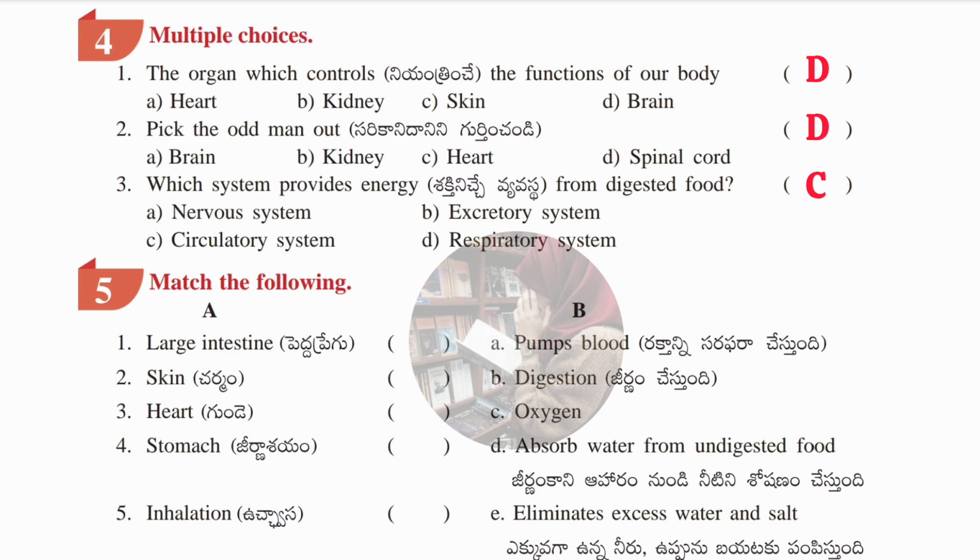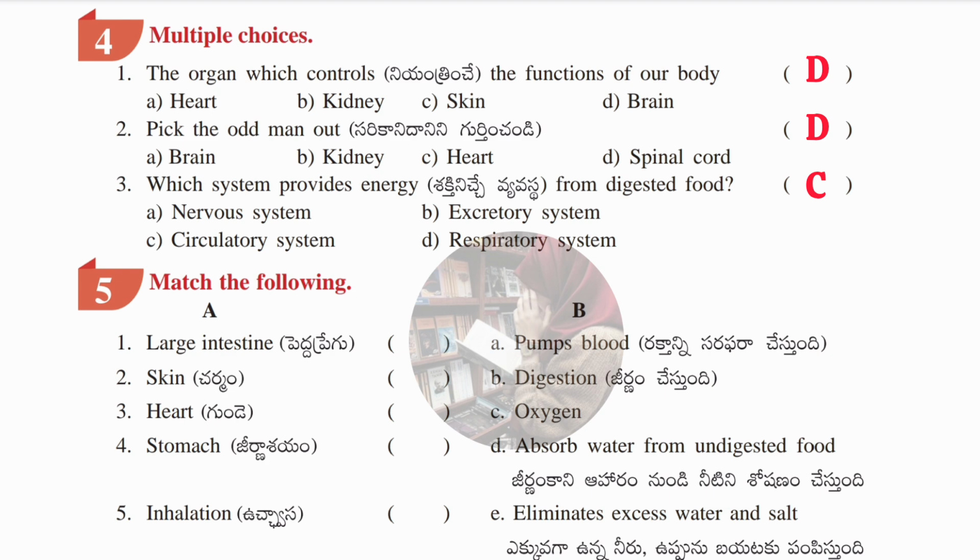Second one, pick the odd man out, means from this we have to pick the odd one. So first one is brain, then kidney, then heart, then spinal cord. So spinal cord is the odd one. Next, third question is, which system provides energy from digested food? Answer is C, circulatory system. It provides energy from digested food.